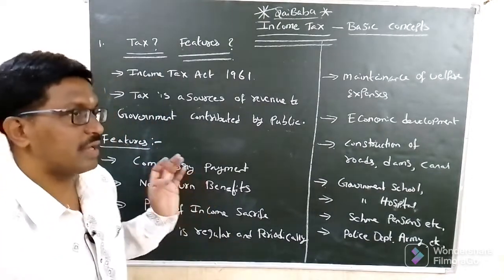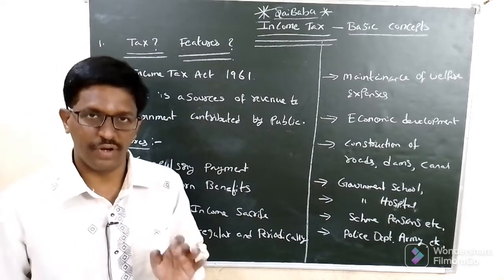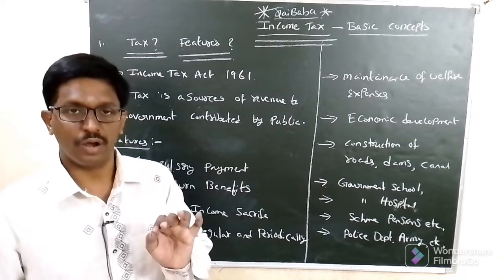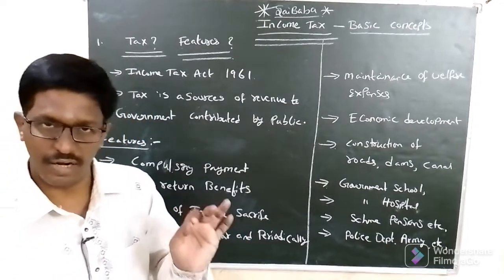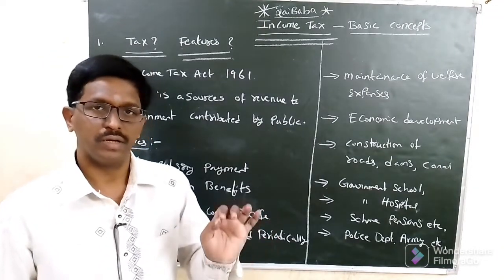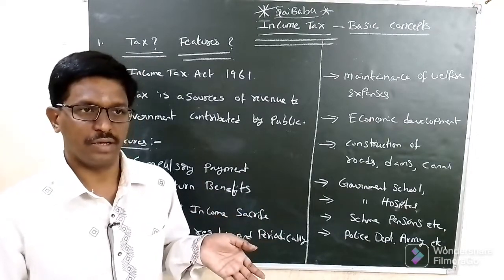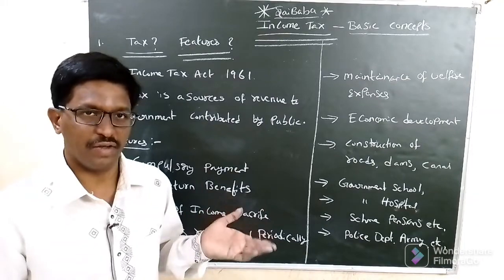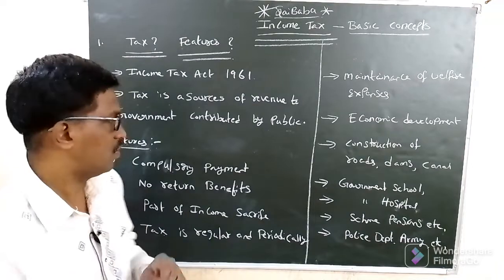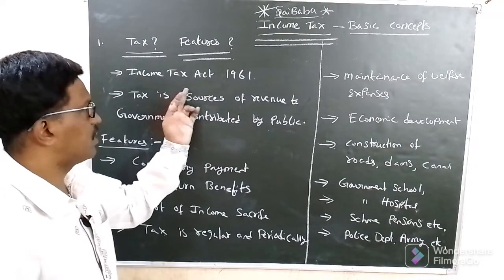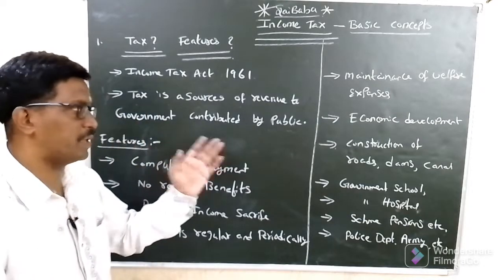So tax is a source of revenue to the government contributed by the public. Taxes are imposed by the government on the public in different ways. What are the features of taxation? The Income Tax Act is 1961. Tax is a source of revenue to the government contributed by the public.